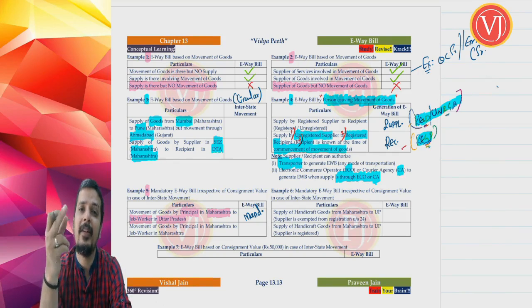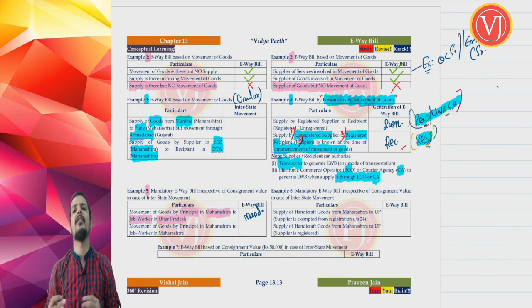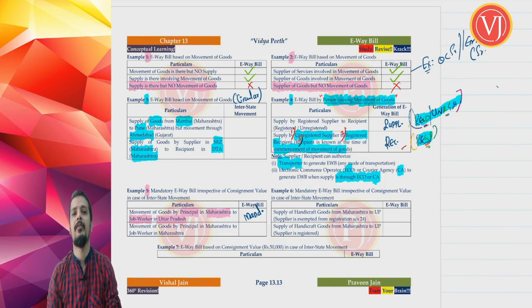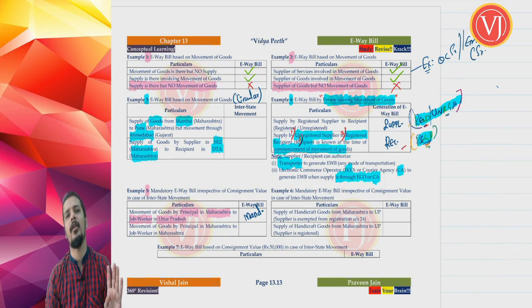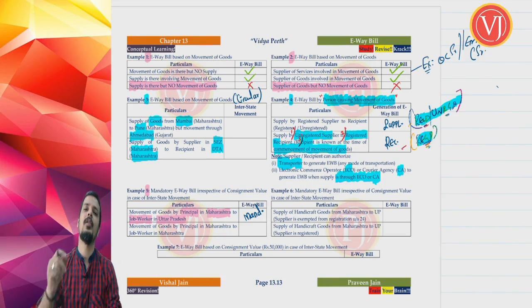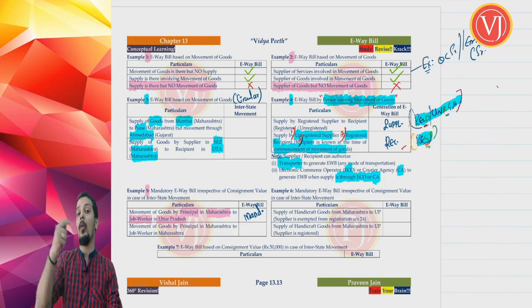So you are talking about no supply. Supply is there only by the job worker, but not of the fabric, not of the shirt. It is only of job working charges, a supply of services. We have discussed this 3-4 times, in your levy chapter and other chapters. But we are talking about e-waybill. Whether the base document is tax invoice or bill of supply, or delivery challan, e-waybill will be required.